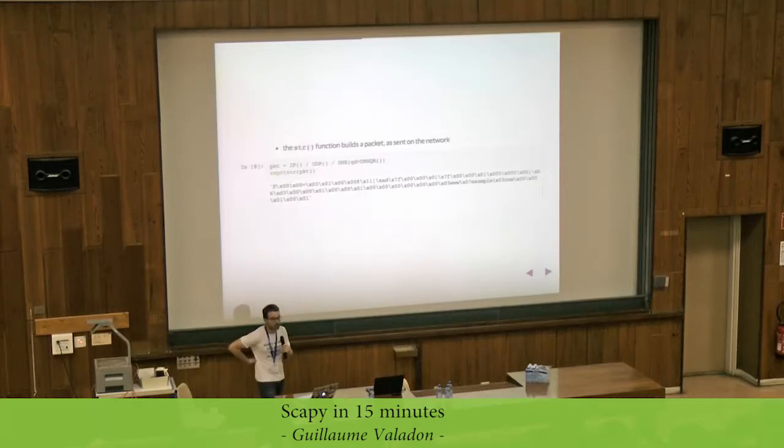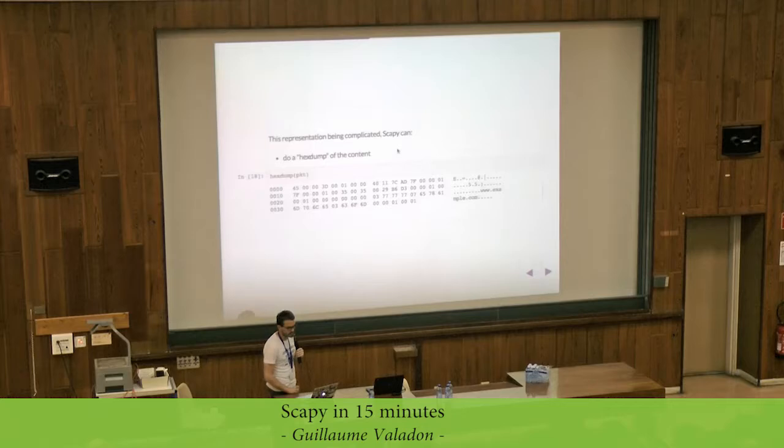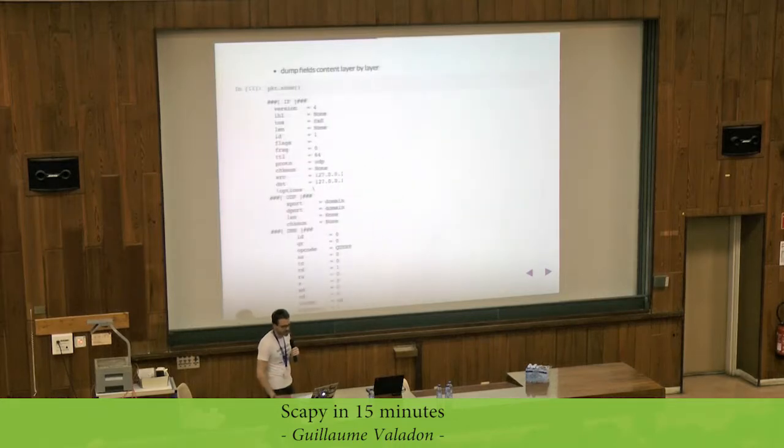Str could be used to build a packet. So it takes the Python object and gives you the bytes you will send on the network. That's not really easy to manipulate. What you could do is call hexdump. We have hexdump in Scapy. It's pretty much the same as tcpdump. You have the hexadecimal representation of the packet, so that's likely an IP packet. And then you have the printable characters.